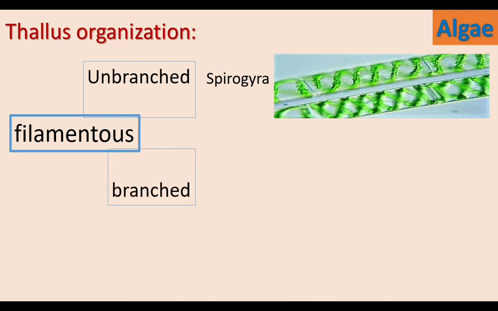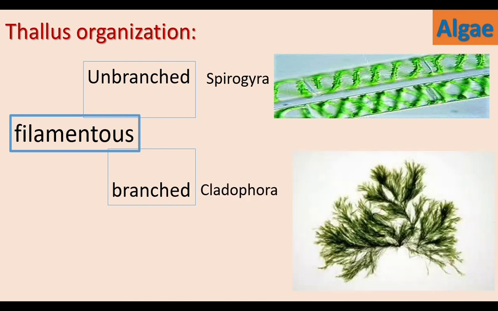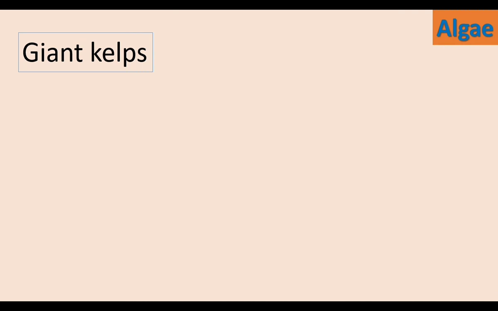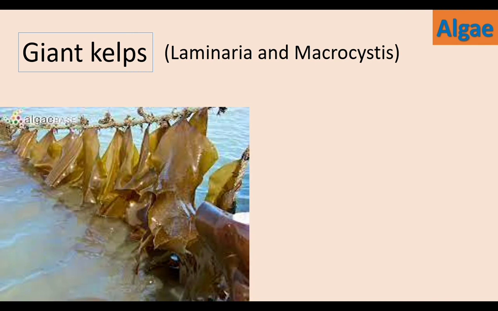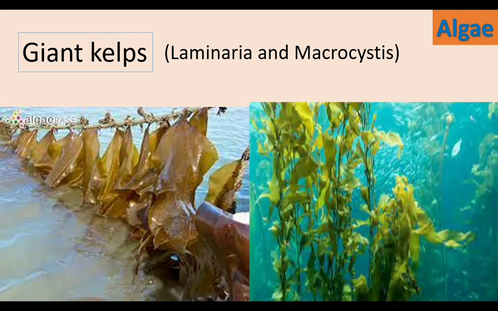Some algae have branched filament. Example, Cladophora. Cladophora is a multicellular alga. It is a filamentous alga, but the filament is branched. Some algae are very big in size. They are called giant kelps. Laminaria and Macrocystis are examples for giant kelps. This kind of algae are marine algae. This is Laminaria and this is Macrocystis. Giant kelps reach the height of more than 100 feet.